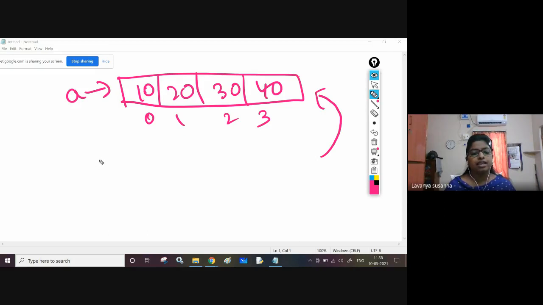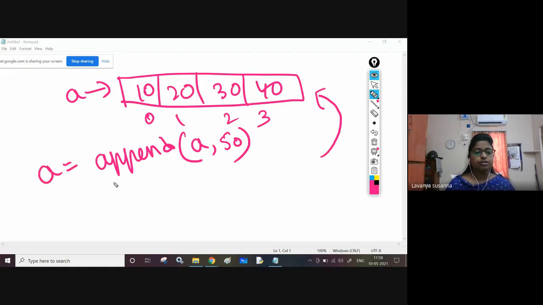In NumPy arrays, you can use the append function: append A, comma, pass the array name, and then pass element 50.